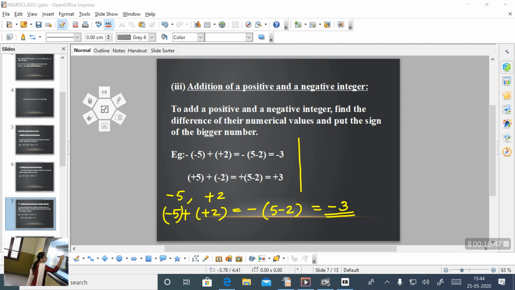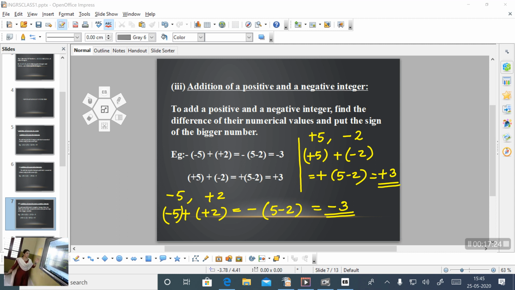Then suppose that numbers were plus 5 and minus 2. How will you subtract? Sorry, add. That is plus 5 plus minus 2. Here also one number is positive, one is negative. Then what is the rule? Find the difference between them. That is 5 minus 2 and put the sign of the bigger number. Here 5 is the bigger number and its sign is positive. So put here positive sign. So answer is plus 3. Okay. So don't forget the rule.